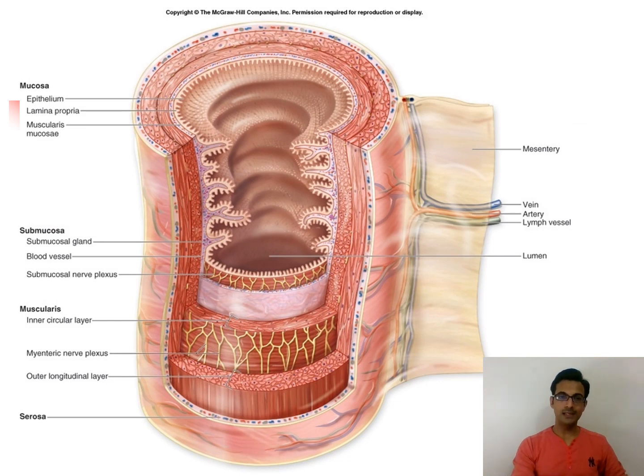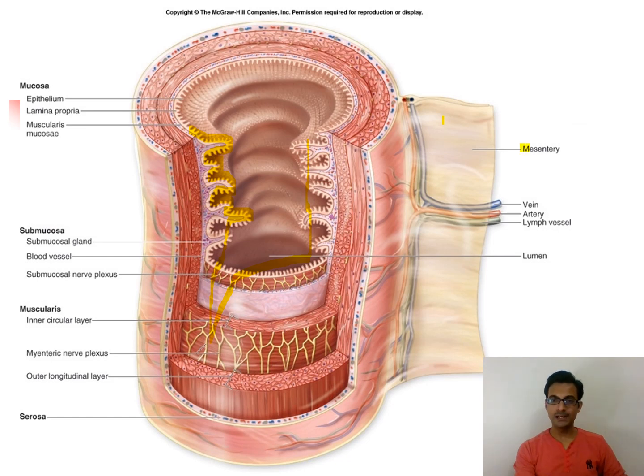So here we can see that in the intestine there are these finger-like projections into the lumen. These finger-like projections are called villi, with microvilli on their tips. So these are the modifications in the alimentary canal, followed by the submucosa consisting of the nerve plexus, then the circular muscle and longitudinal muscle surrounded by the serosa. Now this serosa is connected with the mesentery.